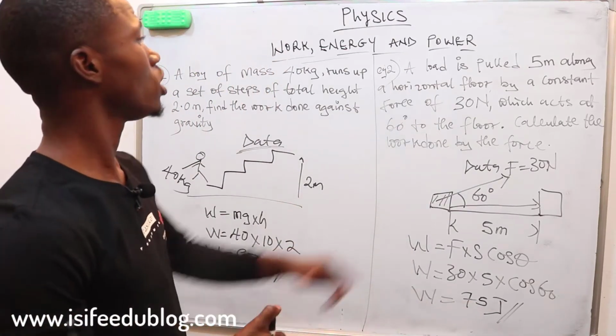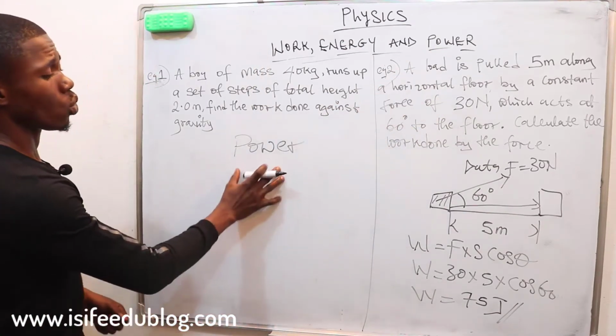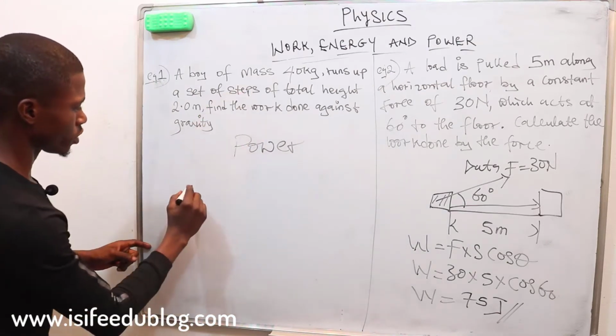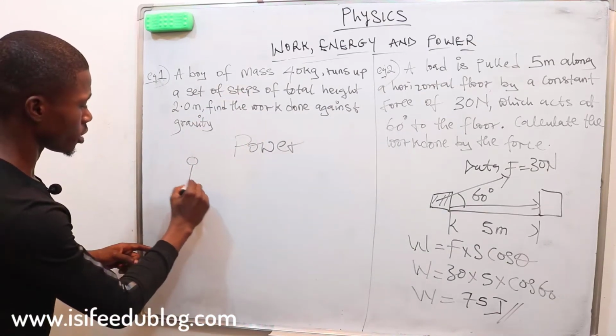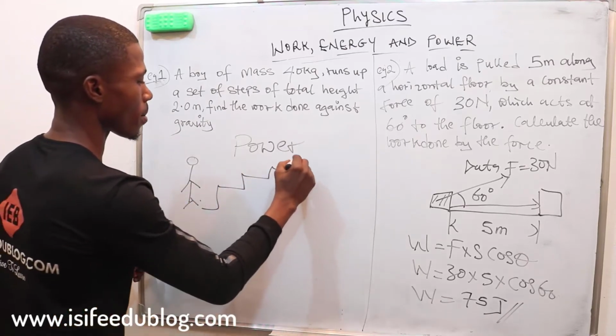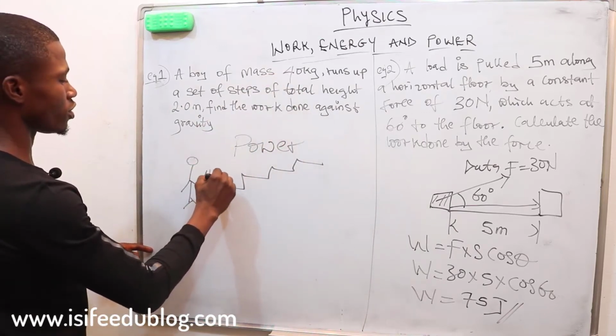So from here, let's quickly move over to power. Let's just finish up with power. Okay, so what if a boy, let me give an illustration again with this question. This is our boy A. He's taking a load, the same amount of load, which is 40 kg.